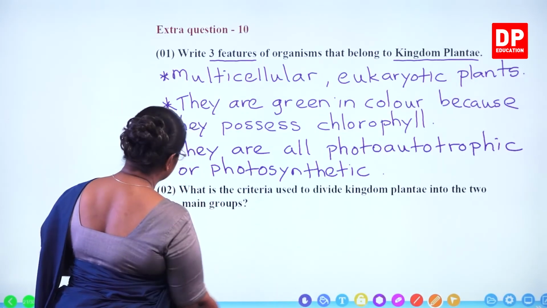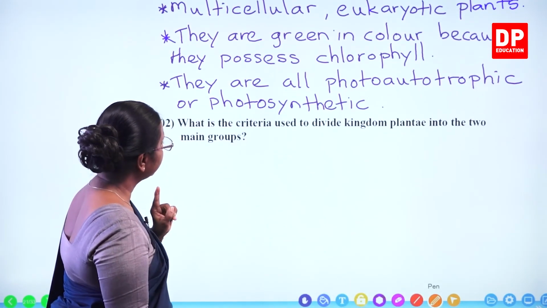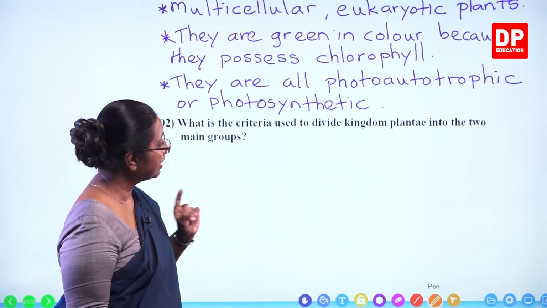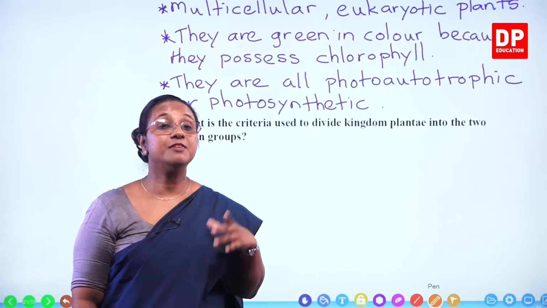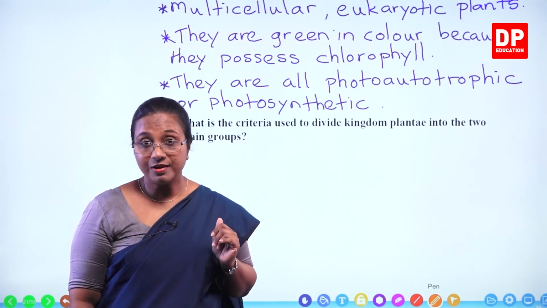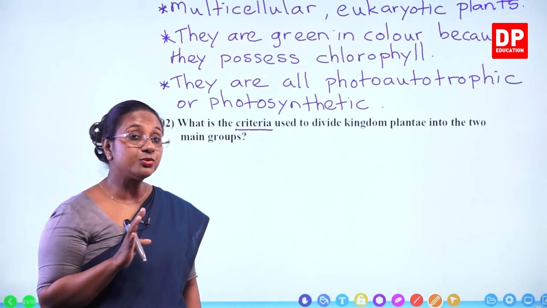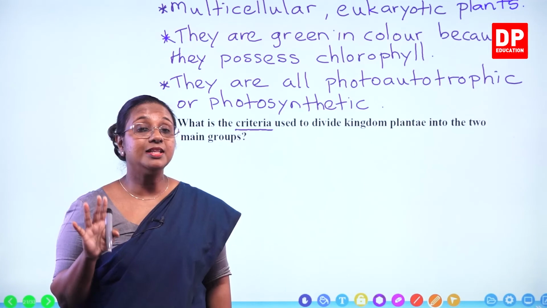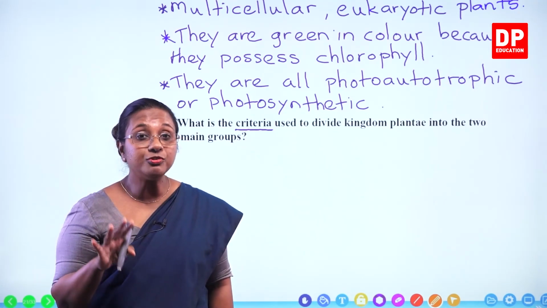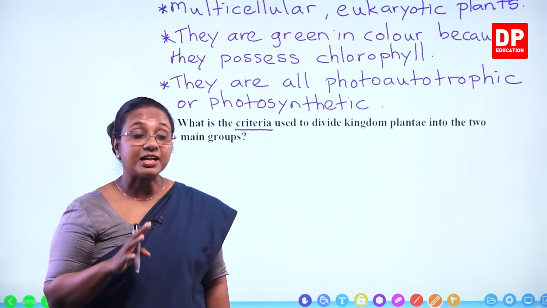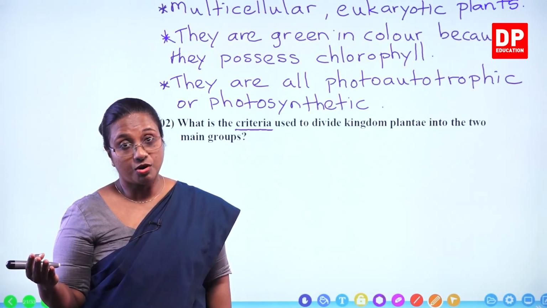Then if we look at the next part of the question, what is the criteria used to divide kingdom Plantae into the 2 main groups? What are the 2 main groups? The flowering plants and non-flowering plants. So what is the criteria used? For this question, students, you can't write the answer as flowering plants and non-flowering plants. You have to say the criteria. They are classified based on whether they can produce flowers or not.